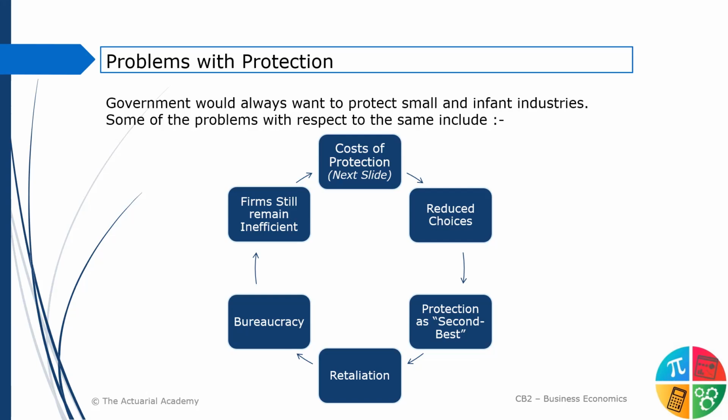Protection as the second best. So protection would be just the second best option to solve certain problems. If you remember, the argument is the protection of an infant industry or a small industry or an industry that is making losses. So government can choose to decide कि हाँ हमें इसको protect करना है, or if we open up trade then the industry would just stop. So here let me give you an example. It's not an industry example, it's a company based example.